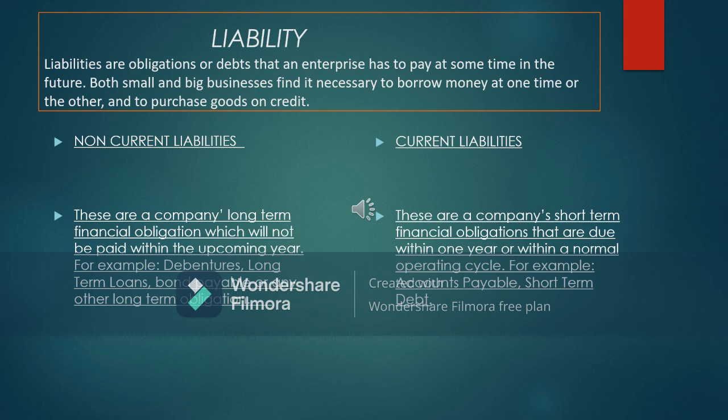Those financial obligations that are due within 1 year within a normal operating cycle. For example, accounts payable: if you are purchasing something on credit, that will be accounts payable, and you will have to pay back the creditors within 1 year. Any other short-term debts are called short-term liabilities or current liabilities.